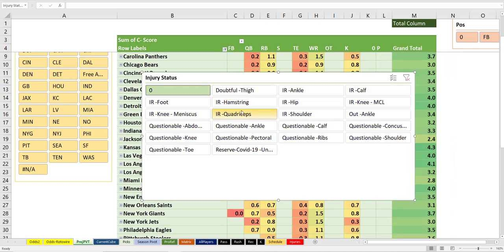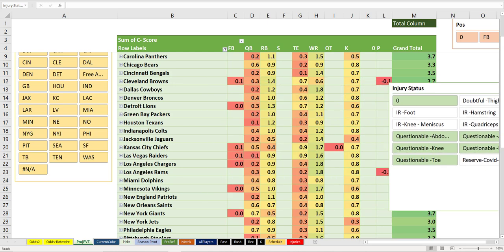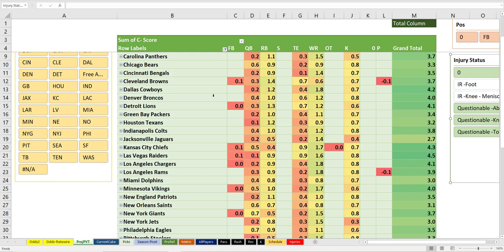Now you have to hold down Control on the keyboard when you're using the mouse and then click all the things that have questionable at the beginning. Questionable players are probably playing in the game and probably okay enough to play. Whether or not they're 100% is obviously a question that's difficult to answer, but you do generally want to include them in the roster for the point projections because they are probably playing. Once you do that, you get the full list, right?